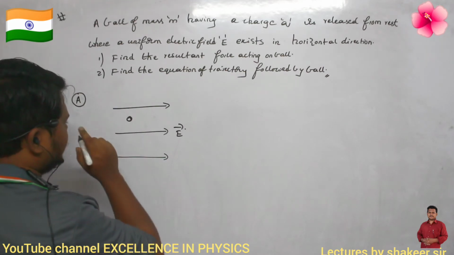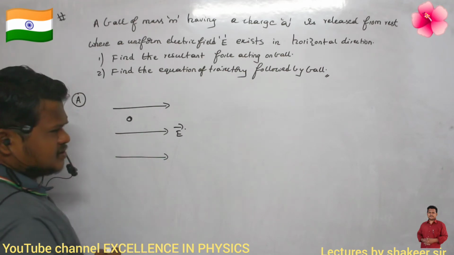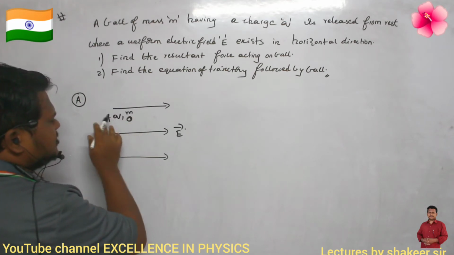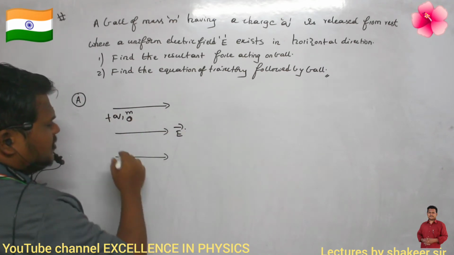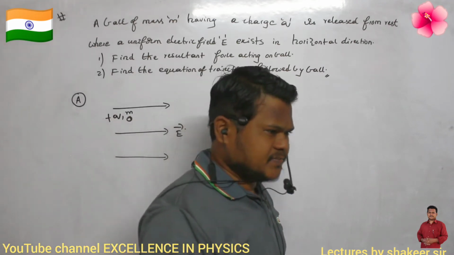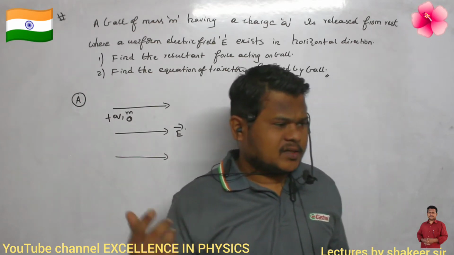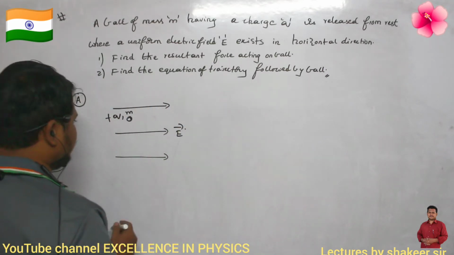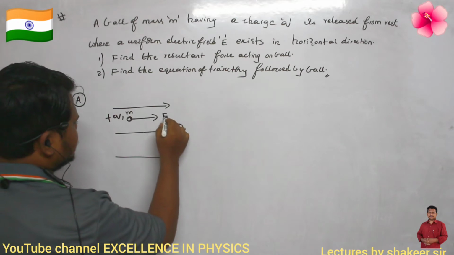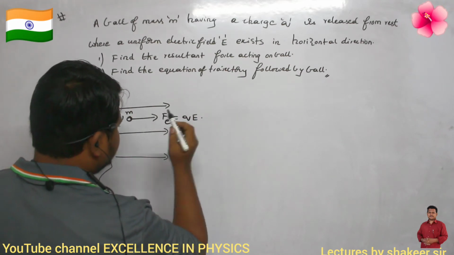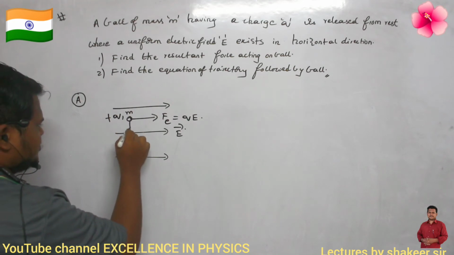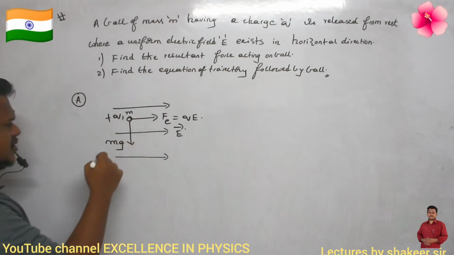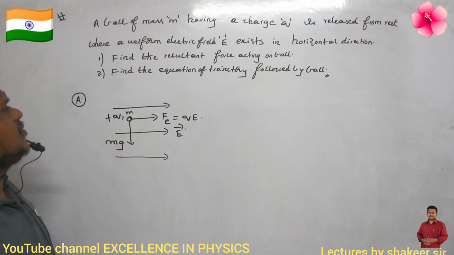If I release this ball, then the ball will try to fall downwards. Similarly, it has a charge of plus q, so this ball will experience a horizontal force also. Here the ball will experience two forces: one is the gravitational force, another one is the electrostatic force. One force is Fe equals qE. Another force is its own weight mg, acting in the downwards direction, pulling the ball down. Are you able to understand?